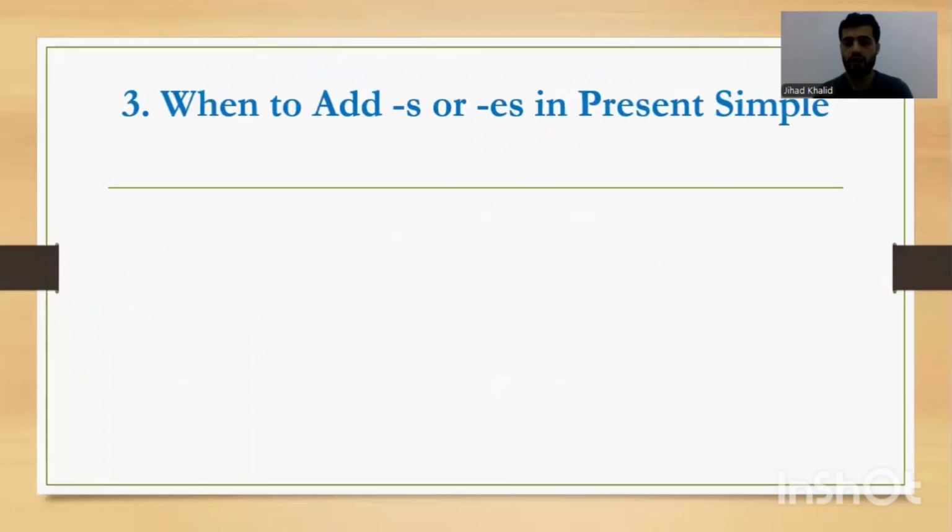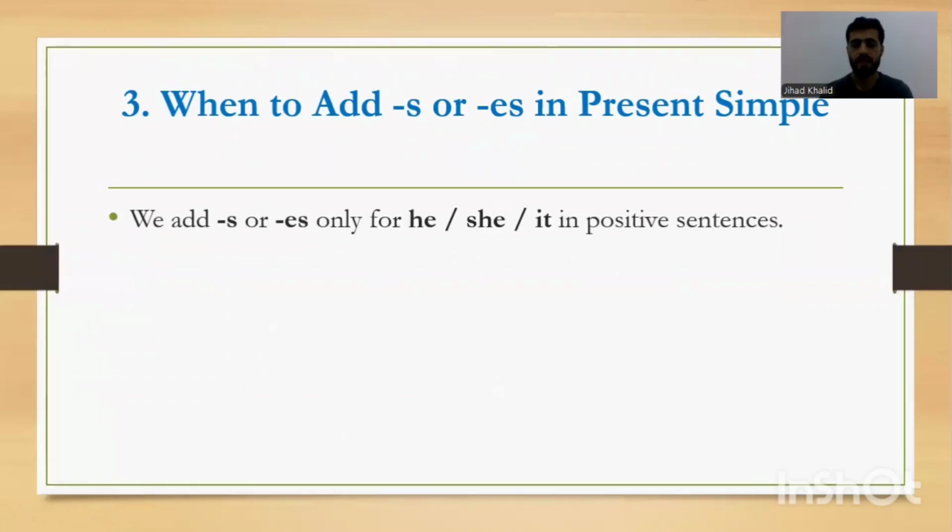When to add s or es in present simple? When should we add s or es? Guys, we add s or es only for he, she, it in positive sentences. We talked about that. If our sentence is positive and in the present simple, and if our subject is singular, she, he, it, or only one name, Ahmed, Ali, then we should add s or es to the verb.